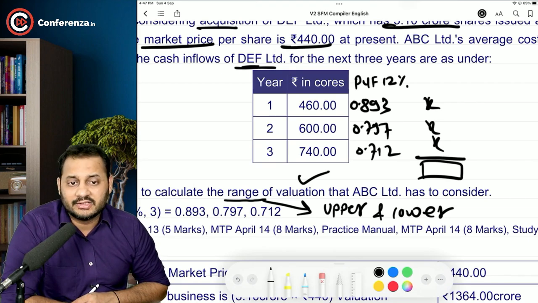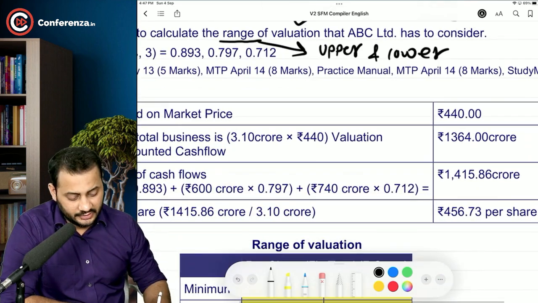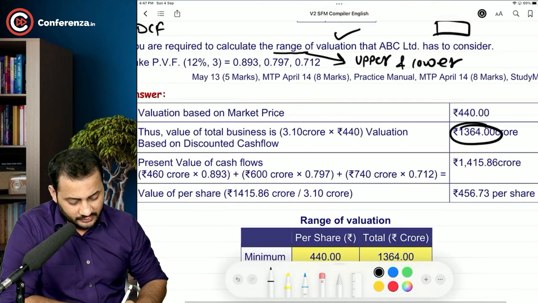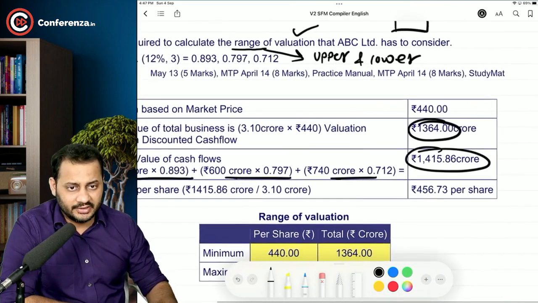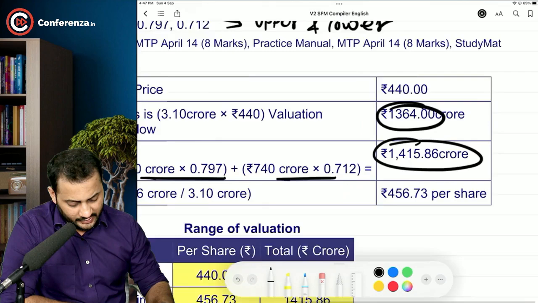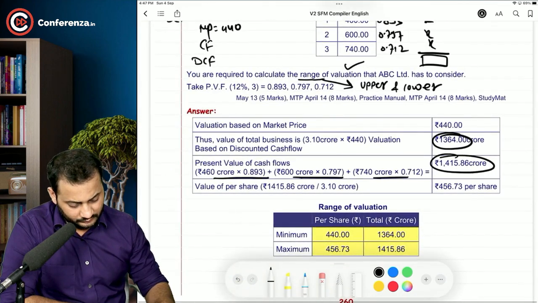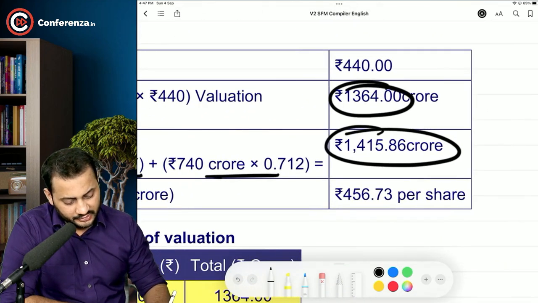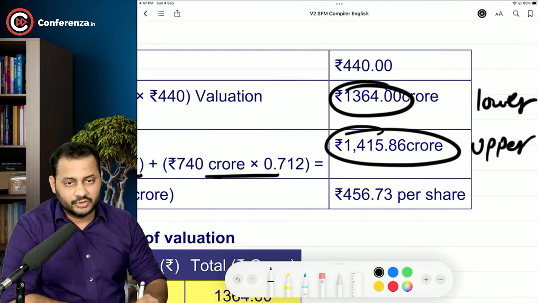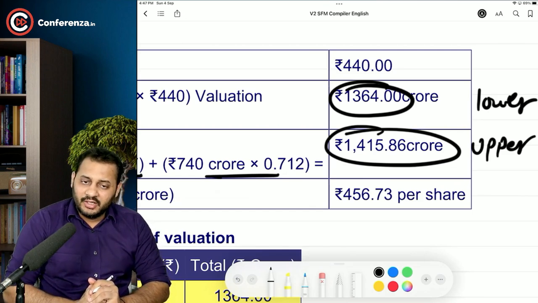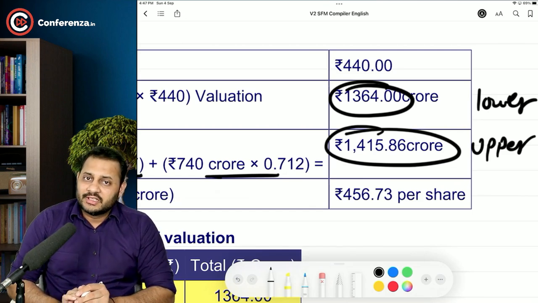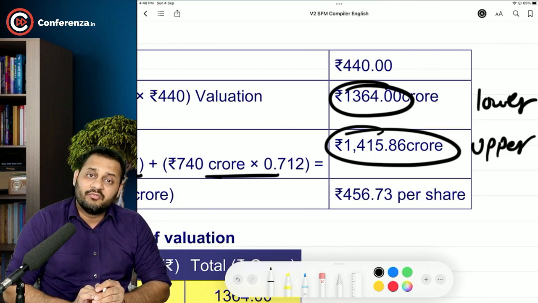You calculate the present value here for all, and this is going to be your next range of value, that is part of the range of the valuation. Have a look. 1364 crore, and once you multiply with the discount factor, the discounted value is this much. Can I say that the range of valuation is, this is the upper limit and this is the lower limit. So market value says that this company is worth 1364 crore and discounted cash flow says that this company is worth 1415 crore,